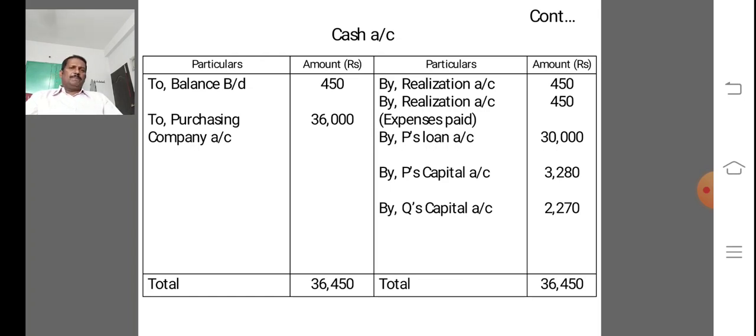Realization account, and debiting the purchasing company receipt in cash 36,000, and crediting realization account expenses paid 450, and crediting P's loan account 30,000 and P's capital account 3,280 and Q's capital account 2,270. The total is 36,450.